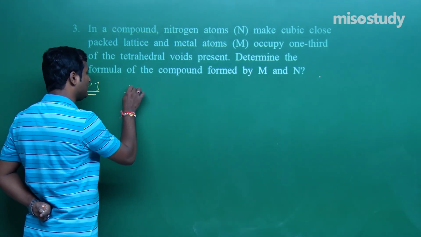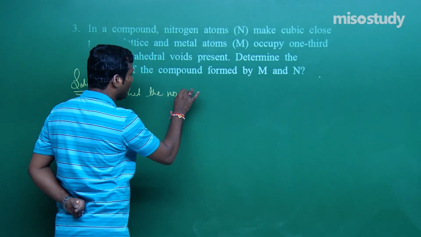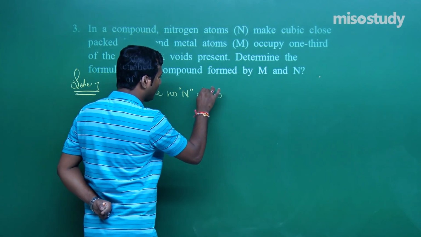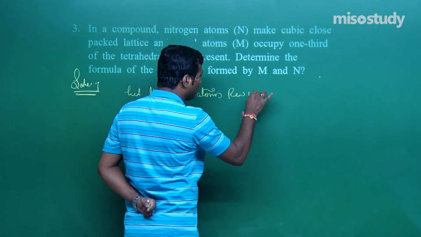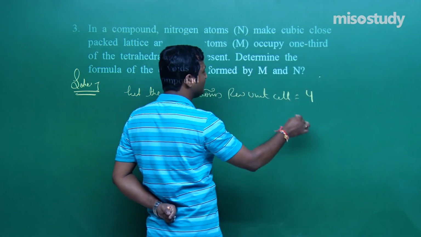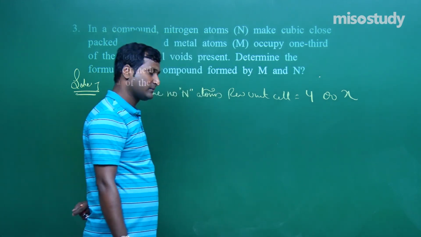It's very simple. Let the number of nitrogen atoms per unit cell be equal to 4, because CCP, or if you do not know, put here x. Clear?